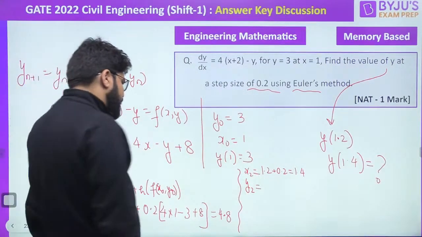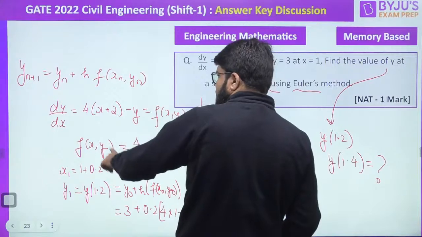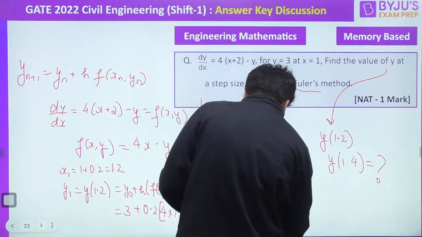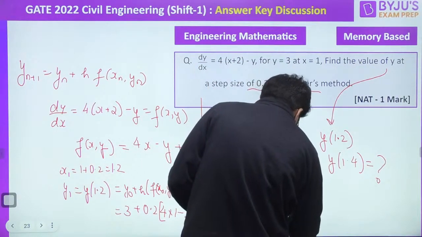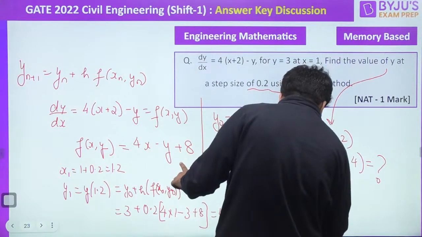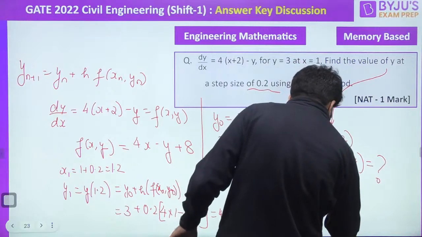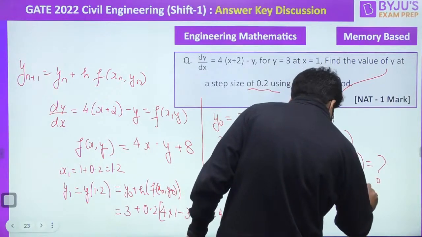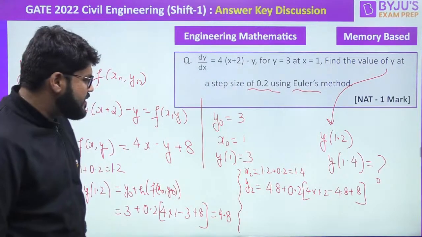What should be the value of y2? y2 will become, directly formula में put करेंगे. y2 will become y1, 4.8, plus step size 0.2 into 4x minus y. What is the previous value of x? 1.2 minus previous value of y, 4.8, plus 8. Yes. Let us just calculate this and you get the answer.